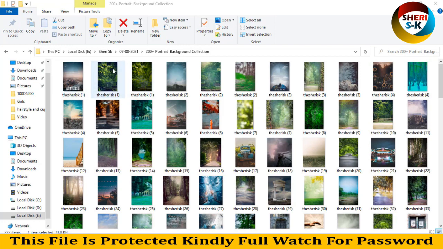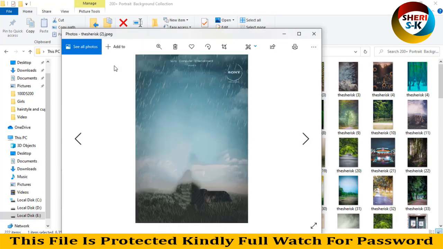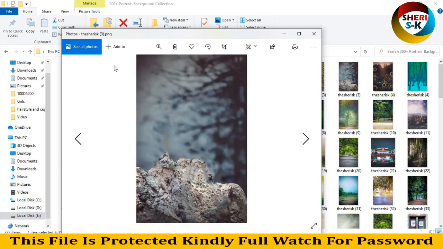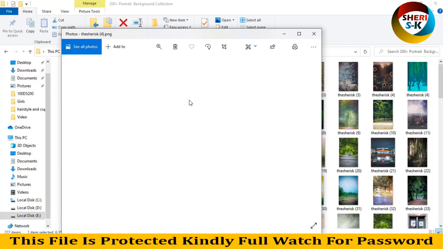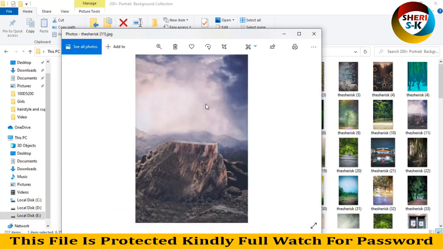This data is special for photographers, or you can use it anywhere, like banners. You see here, wow, the same as blur background, amazing.